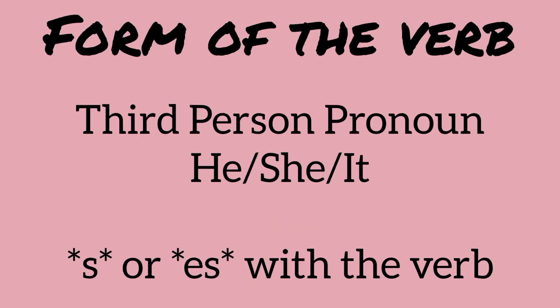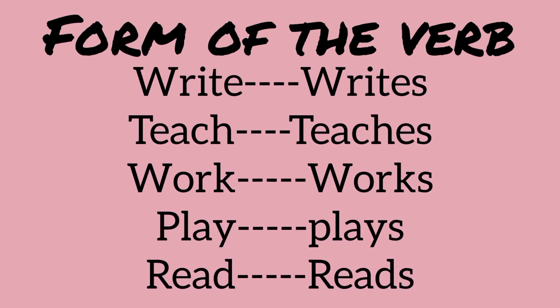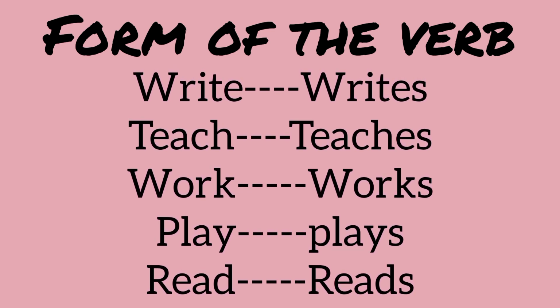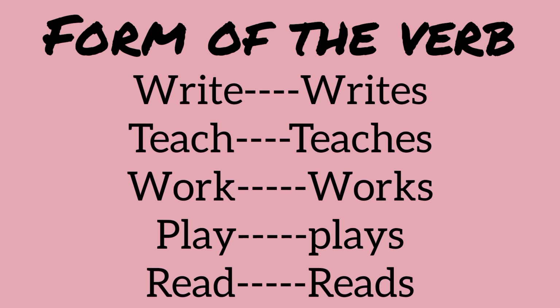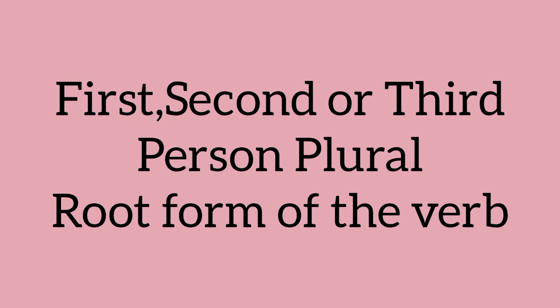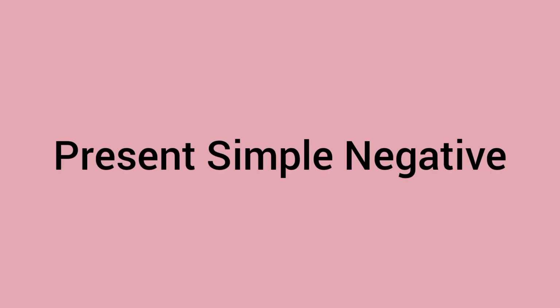Now, for the third person pronoun, he, she, or it, you are going to add s or es with the verb. For example, write changes into writes, teach changes into teaches, work works, play plays, read reads. Similarly, you have to do it with all the verbs. For first, second, or third person plural, with plurals, you are going to use the root form of the verb. That is, first form of the verb. So, this was all for the positive sentences.